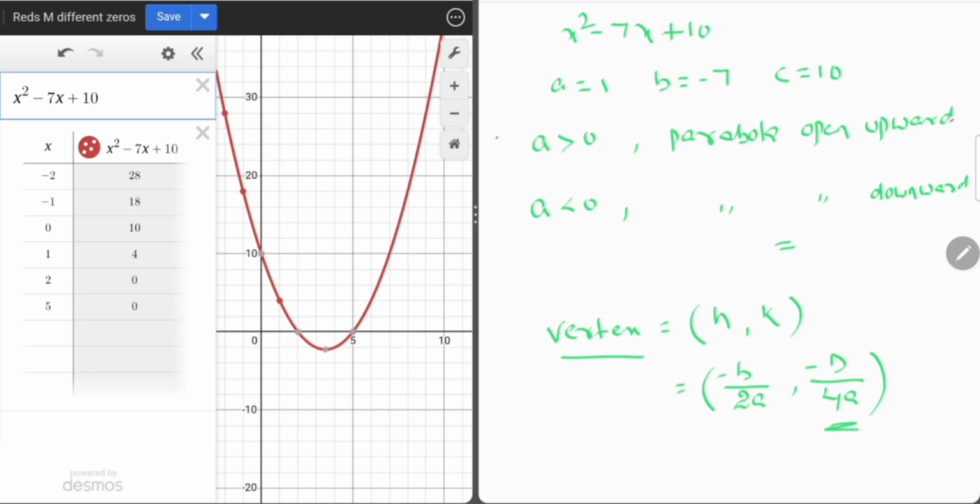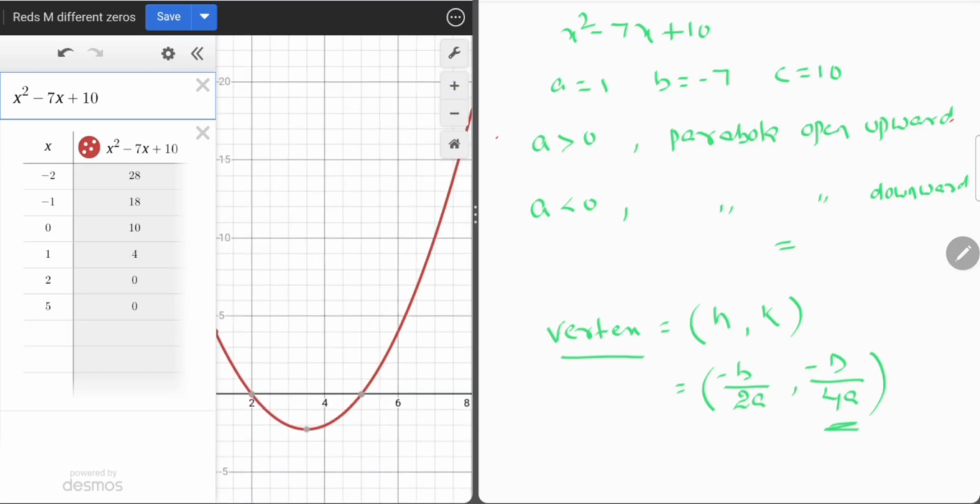Now one more point we can conclude here. As we have two zeros, 2 comma 5, the x coordinate values are 2 and 5. The average of these two, 2 plus 5 by 2, is equal to 7 by 2, that is 3.5. So here h comma k is the vertex of the parabola.